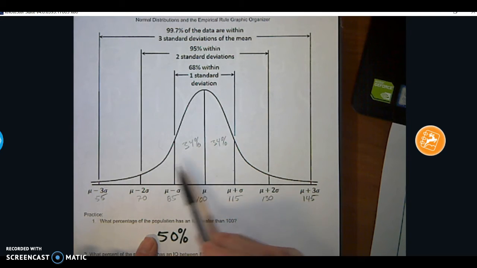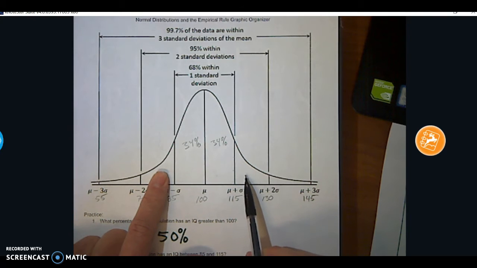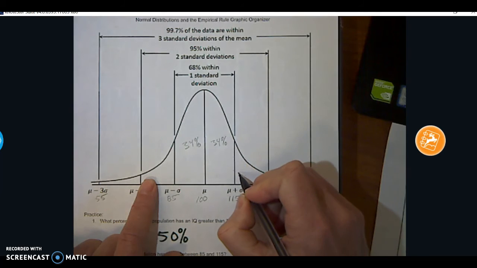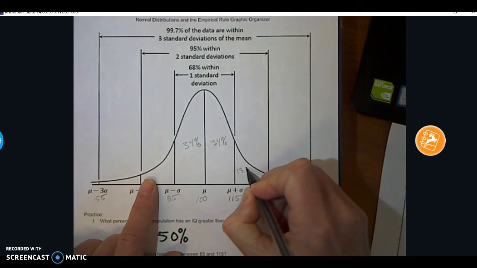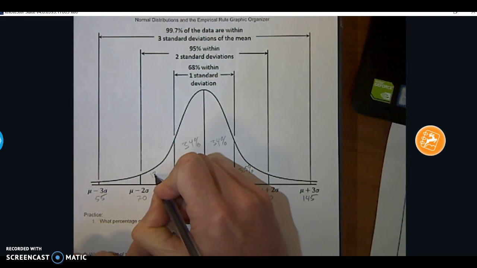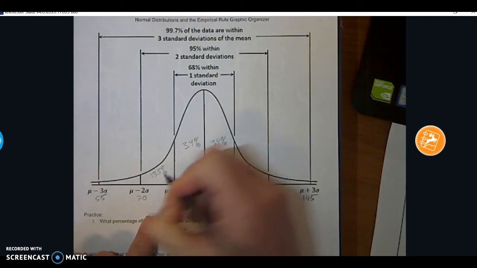So what is this? This is going to be 95 minus 68, which is 27. So both of these together add to 27%. I'm going to take half of that, which is 13.5, put it there, and put 13.5 here.